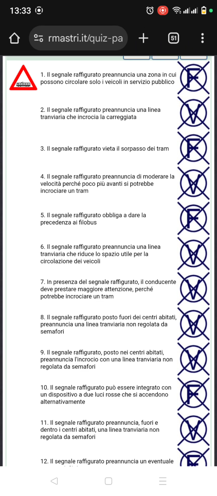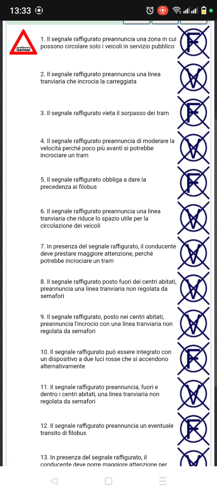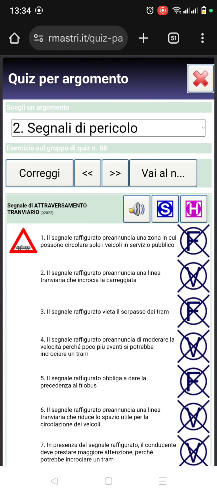Okay, in presenza del segnale raffigurato il conducente deve prestare maggiore attenzione perché potrebbe incrociare un tram, not that one. Il segnale raffigurato posto fuori dai centri abitati. So this number 8 is the one I'm having some doubt about, but it's right. It says il segnale raffigurato, this sign figure, posto fuori dai centri abitati. So if it is placed outside the city, pronuncia una linea tranviaria, it is announcing a tram line not regulated by a traffic light. I don't think it is that one. So let me correct it. Anyway, let me correct it because it's very, very clear.